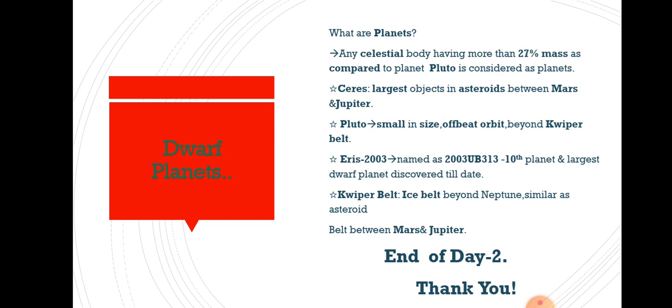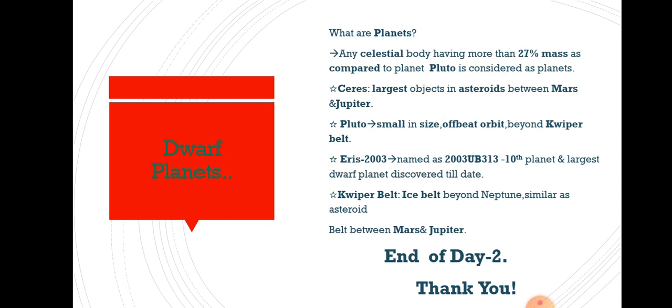Take a celestial body just like Pluto. Any celestial body which has 27% more mass than Pluto is considered a planet.